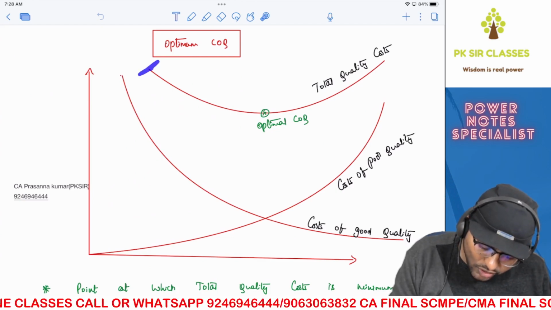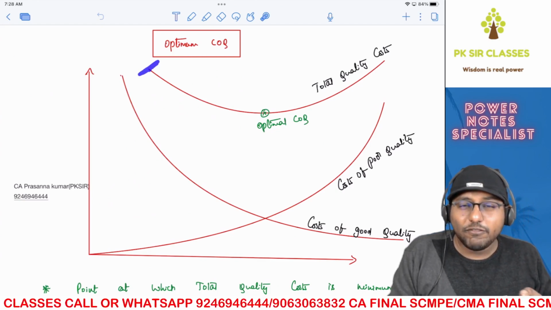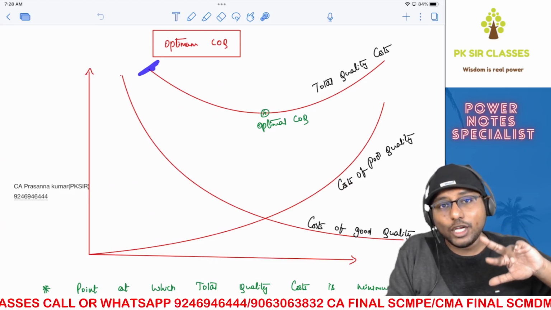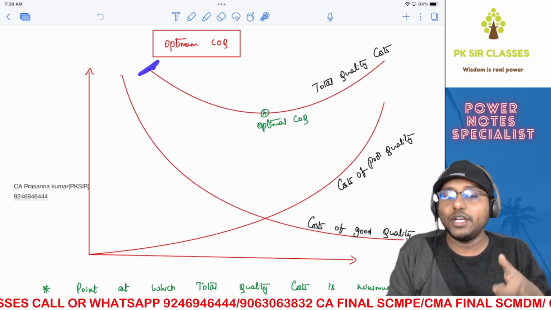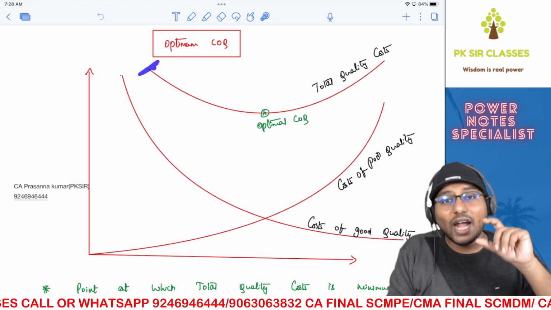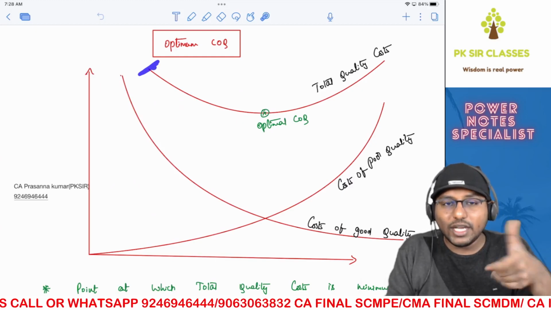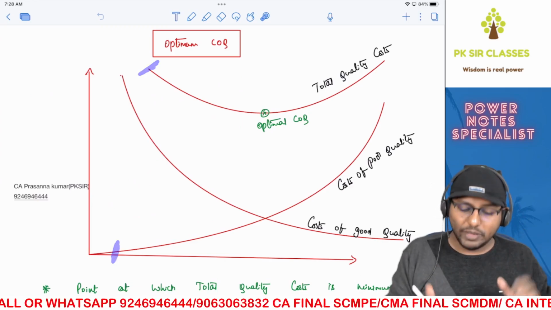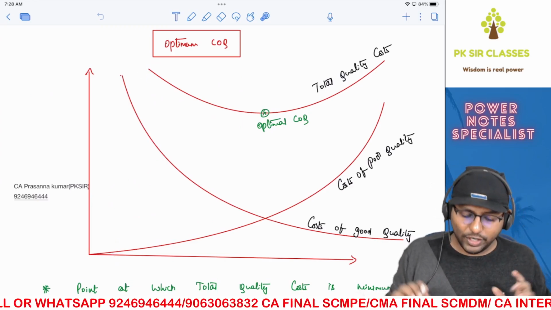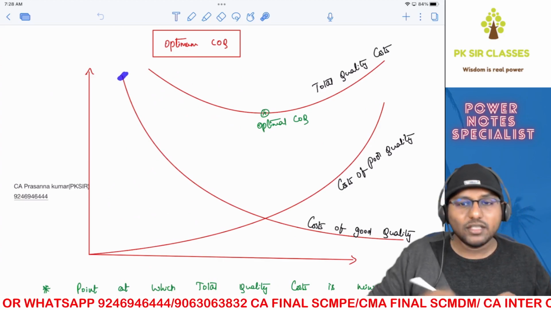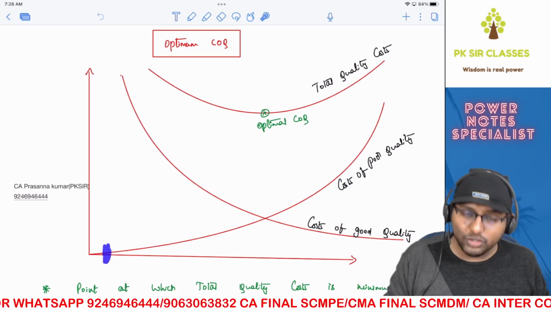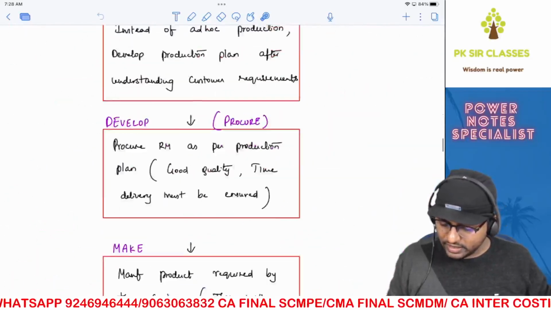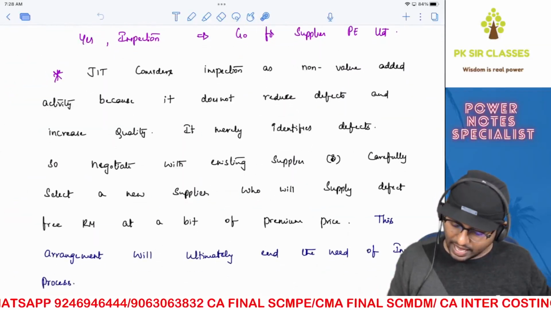Even though here your cost of quality is high, if you can offset the benefit that you get in the form of additional sales, that is the quantity of sales that gets increased, plus additional selling price which gets increased because of having what? Absolutely zero defects. Those two benefits are not considered over here. So according to my logic, going for maximum cost of good quality and having almost zero defects is the best for the company. But anyway, we need to follow the answer that is being given by your ICAI.